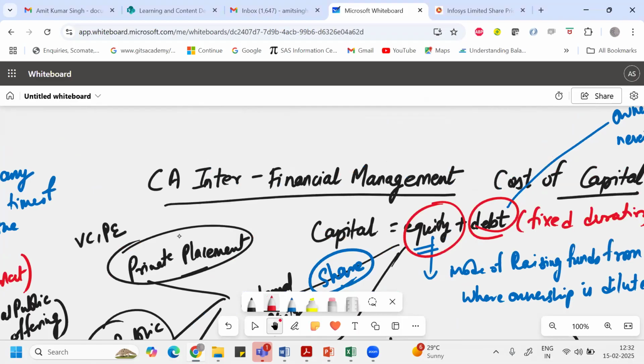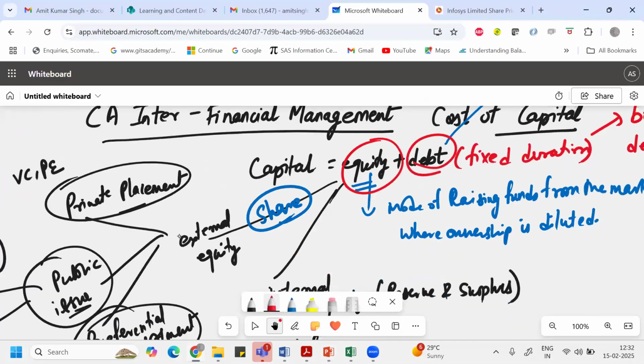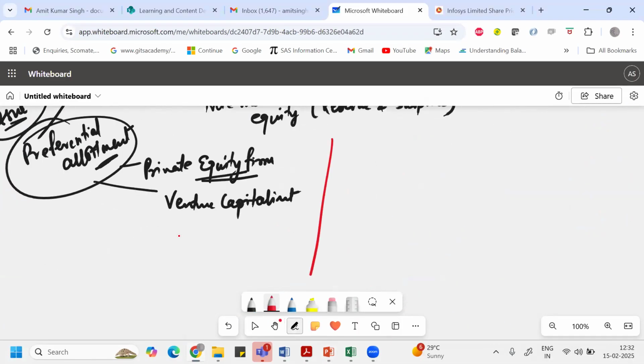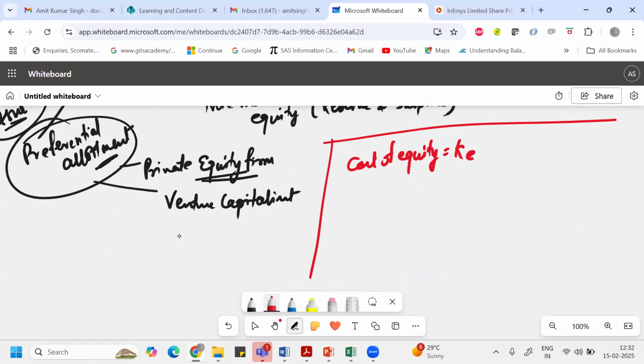The cost involved in raising funds by equity is called cost of equity, and the cost involved in raising funds by debt is called cost of debt. The sum total of these costs is called WACC. WACC means weighted average cost of capital.